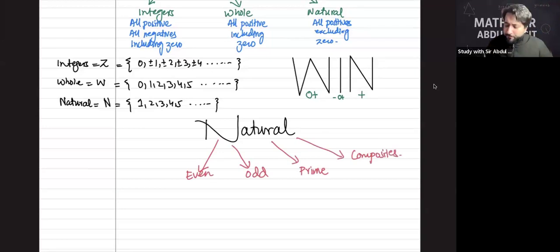Nothing more than that. Evens are what? Evens are multiples of 2. Agree?